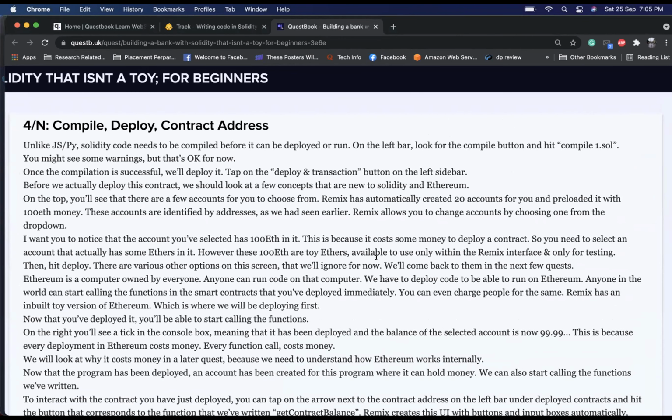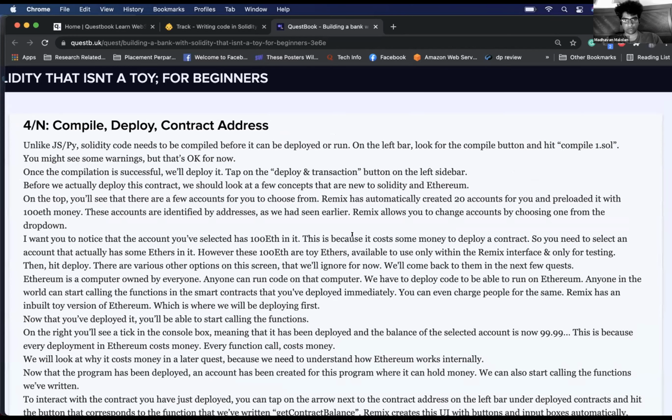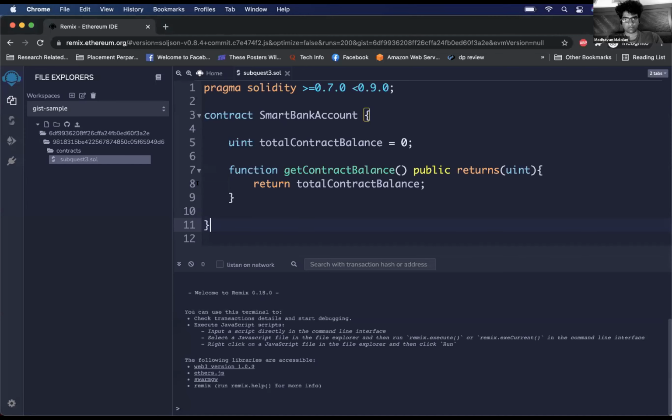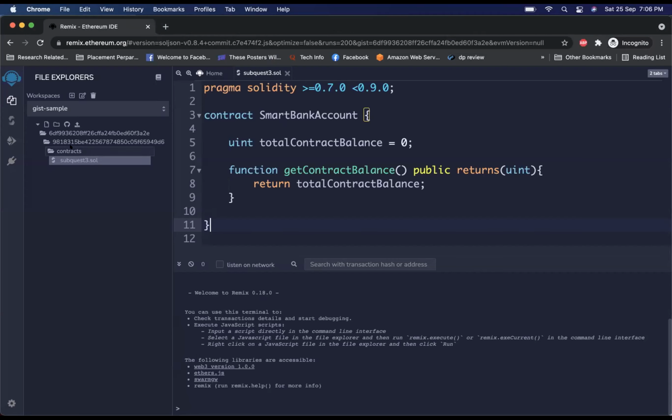Compile, deploy, contract address. Unlike JavaScript to Python, Solidity code needs to be compiled before it can be deployed or run. On the left bar, look at the compile button and hit compile 1.sol. Same file, is it? Oh, it's not 1.sol. I think it's 3.sol, typo. Here you might see some warning. That's okay. Look for the compile button and hit compile.